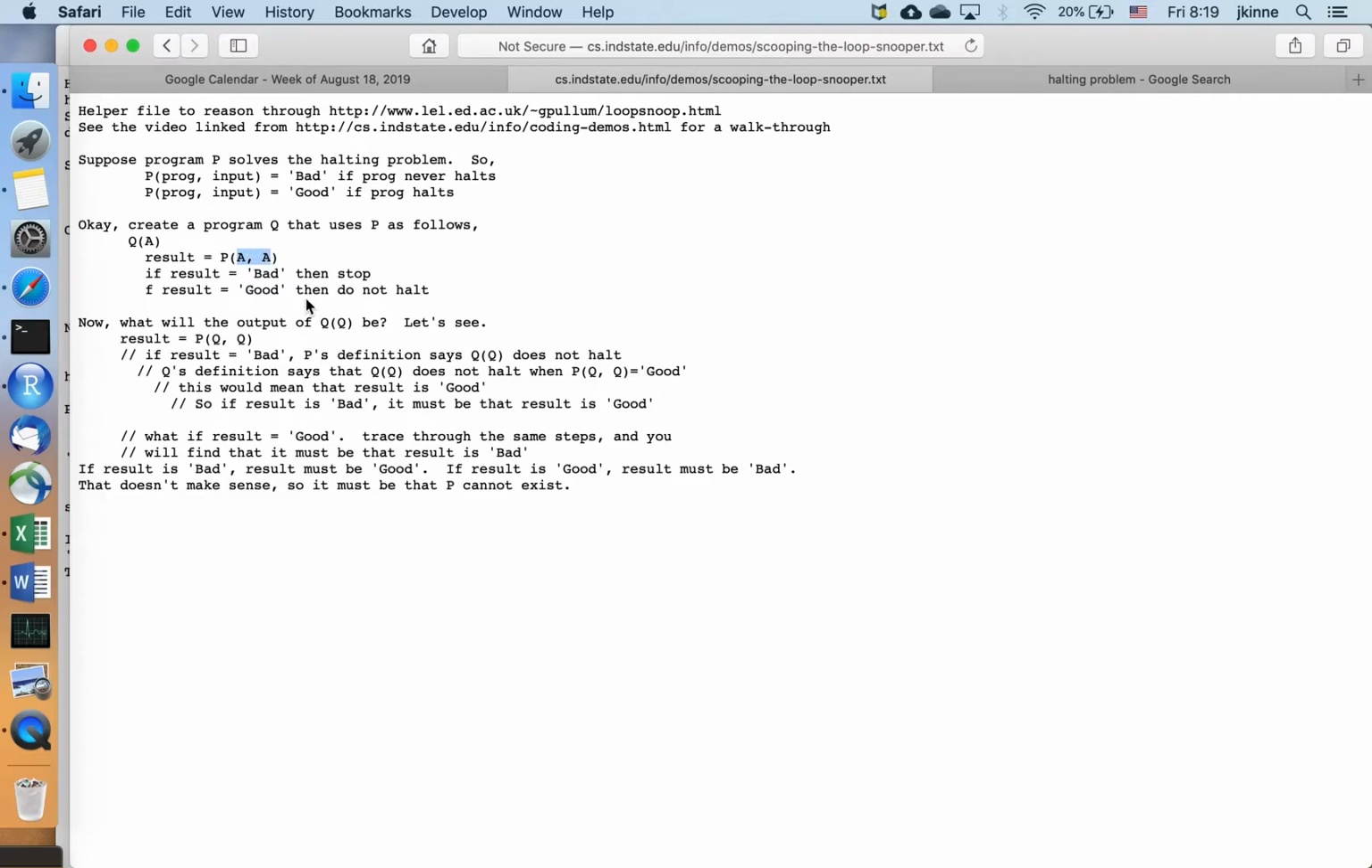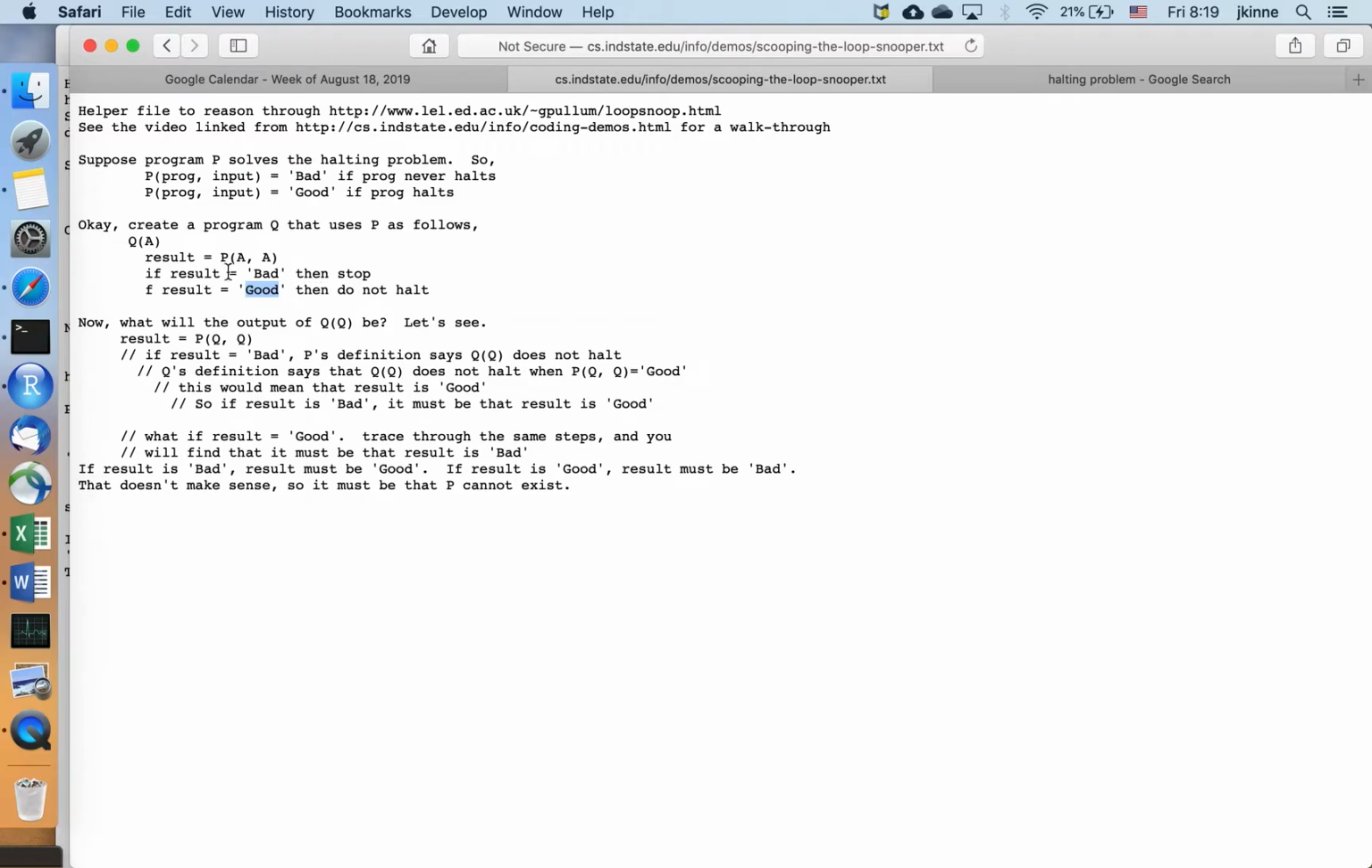All right, if P says that it was bad, then we're going to stop. Okay, so if A does not halt, Q of A does. If P declares that A was good, then Q is going to go into an infinite loop.